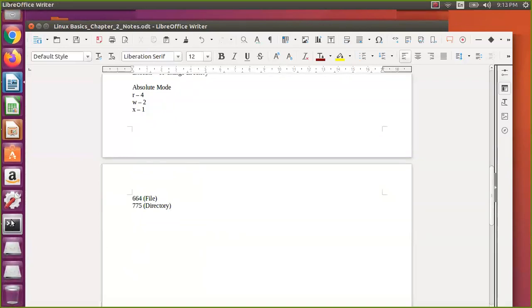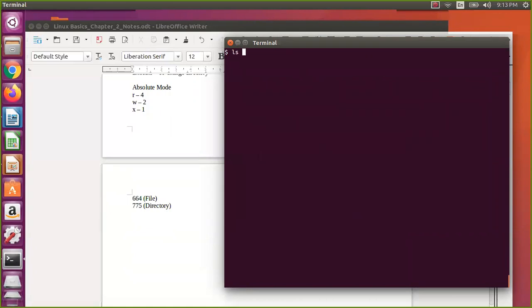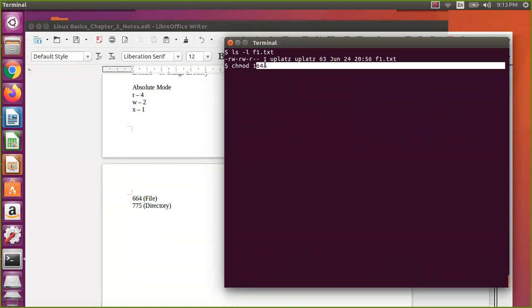As of now, let us assume I take f1.txt. I don't want read permission for this, I want to remove it. Means I need to have only 1 for this, 6 for this, and 4 for this. As I already told, nobody will give permission like this, we are just doing it to understand. So I say 1, then 6, then 4. This is user, group and others, I am not disturbing, I am only changing for user. So I hope you know the effect if you are blindly doing 777.